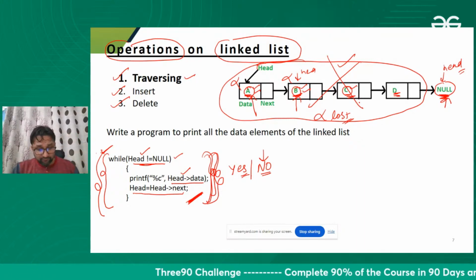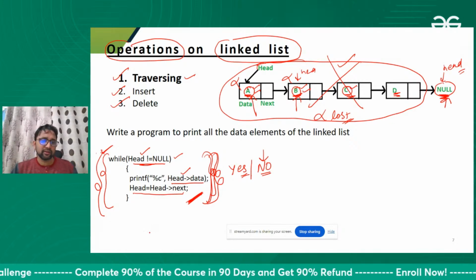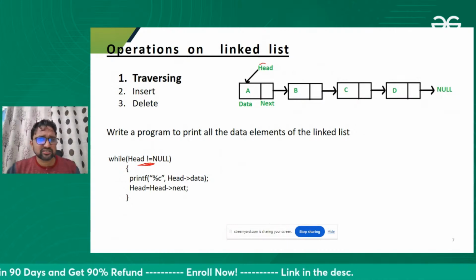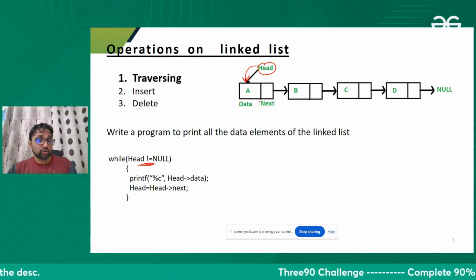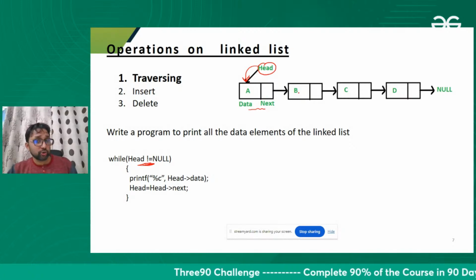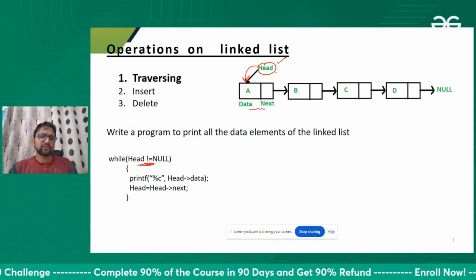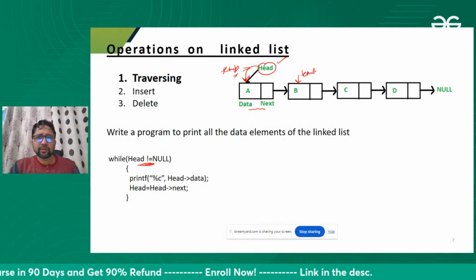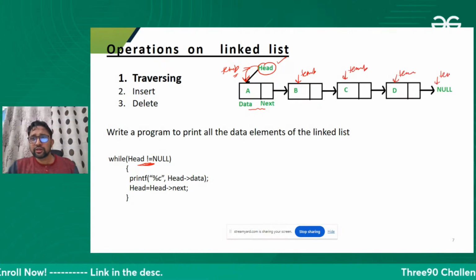So what we can do, you already gave the answer: take a temporary variable and then move that temporary variable. Don't touch the head. Head should remain here only. Otherwise, if you lose the head, you will lose the linked list. Because head is storing the address of the first node, and the first node is storing the address of the second, third, and so on. So it's better to take a temporary variable, move it and keep checking the data. Move this temporary variable until it reaches null.